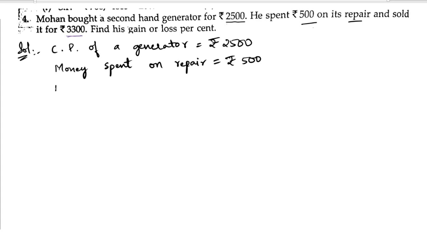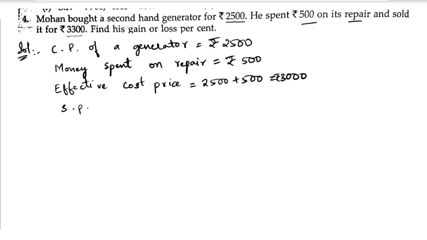So now the effective cost price will be, we have to add this, so we will get 2500 plus 500. If we add this, we will get 3000 rupees. So the effective cost price is 3000 rupees. Next, the selling price is 3300.